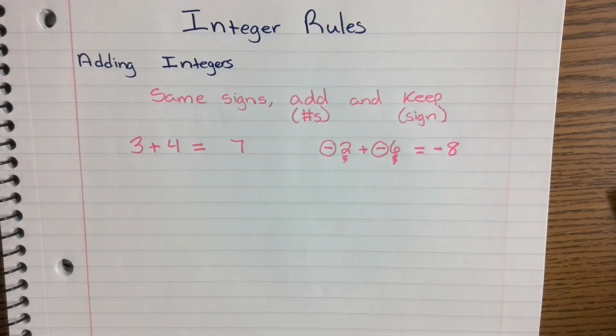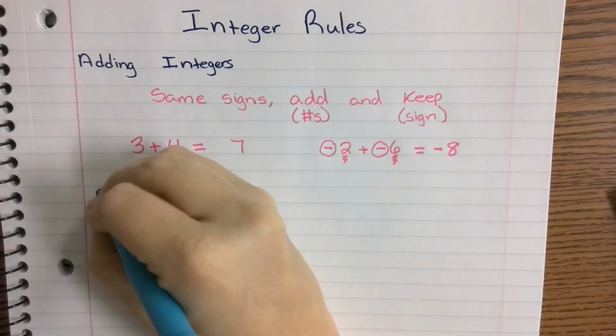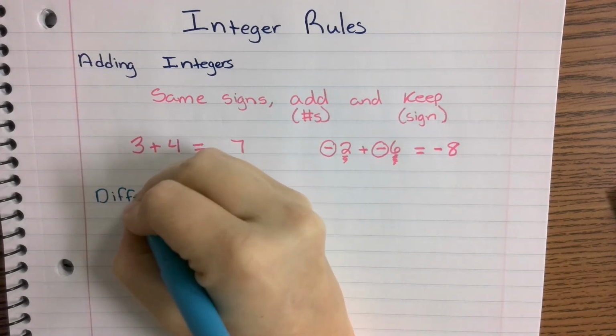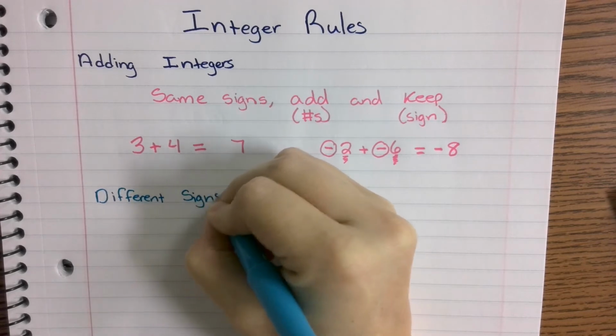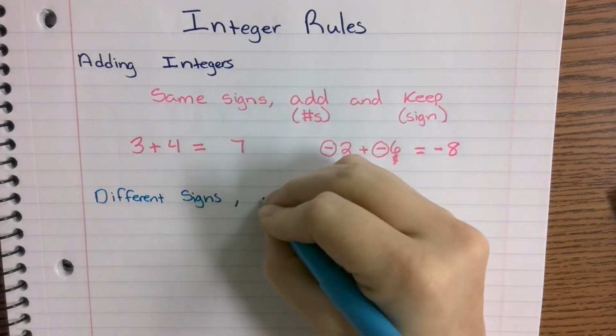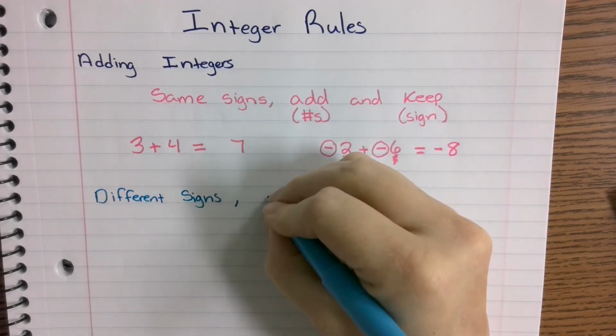Different signs. So I'm going to do this in blue. For your different signs, you're going to go ahead and subtract.